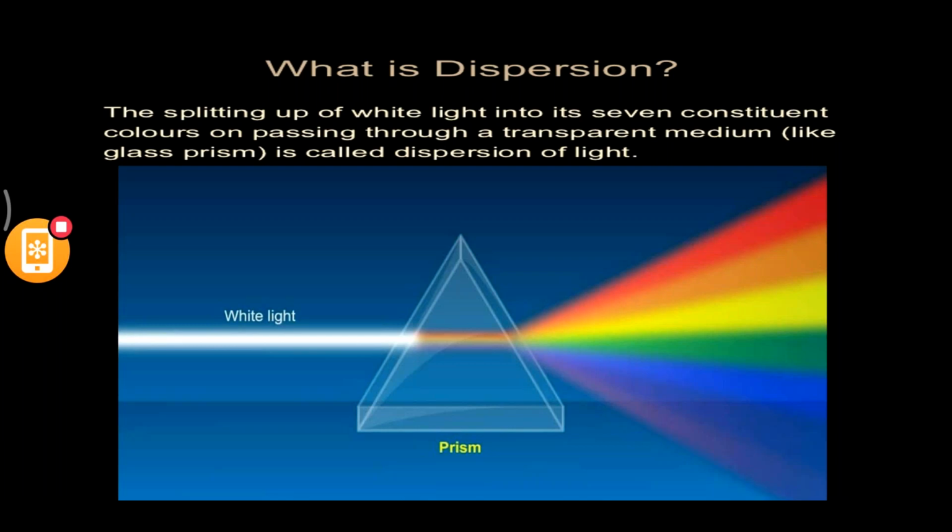I would suggest you draw a small prism diagram, pass one ray of light, and then split it into 7 different colors, giving it the name Vibgyor. Probably that would be beneficial for you. When you're writing Vibgyor, write it from the bottom, so that you get red on top. V is the first one and R is the last one.